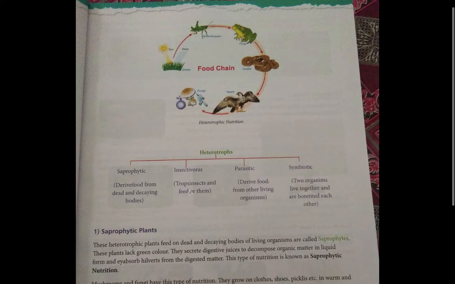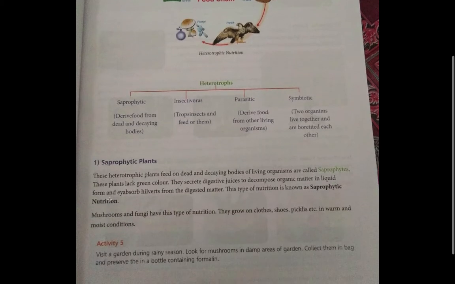Insects, and feed on them. So insectivorous are the frogs. Frog eats the grasshopper. Then comes parasitic, which derive food from other living organisms. And then comes symbiotic: two organisms living together and benefiting each other. So now, at first, we'll read about saprophytic plants.